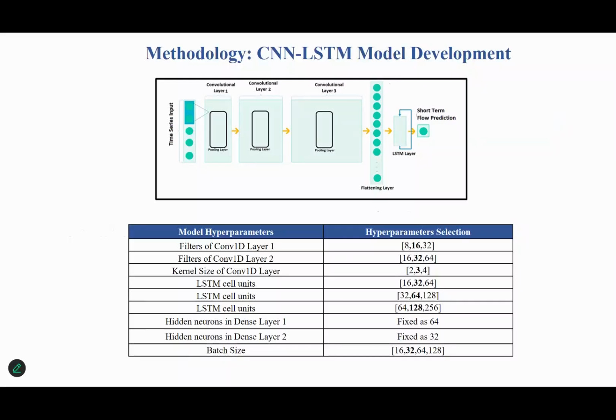This is the architecture of the CNN-LSTM model. This is the hybrid model. Here I have selected 2 layers of convolution operation and 3 layers of LSTM operation. The convolution blocks are primarily responsible for extracting the spatial features, and the LSTM layers extract the temporal features from the tracks. Finally, all of them are passed to the fully connected layers in order to predict the next streamflow.